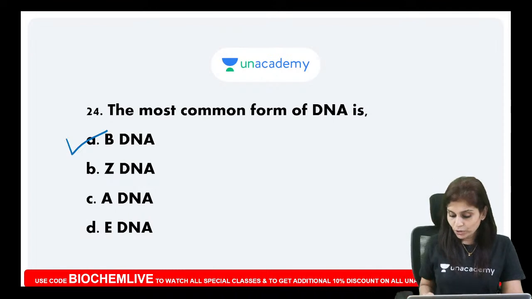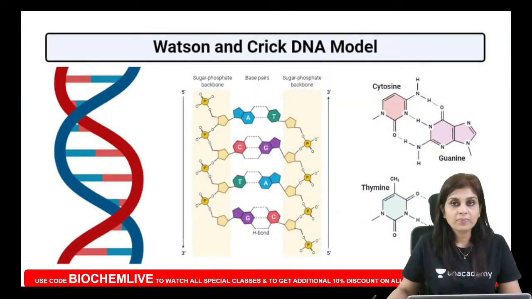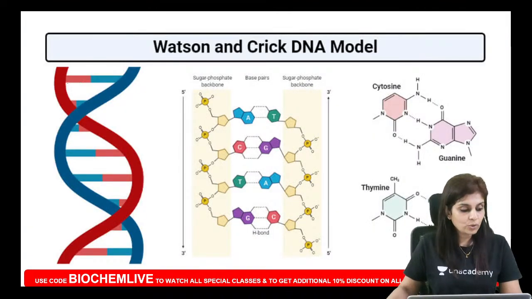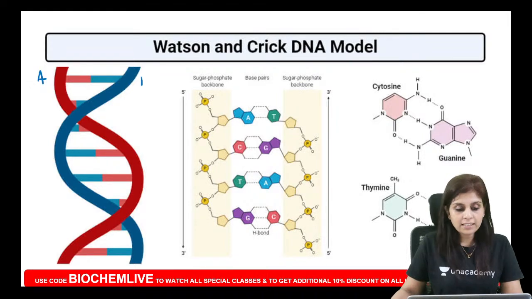Do you know about the Watson and Crick model? According to Watson and Crick, the two strands are exactly complementary and anti-parallel. What do you mean by complementarity? If there is A on one strand, there should be T on the other strand. If there is G on one strand, there should be C on the other strand.